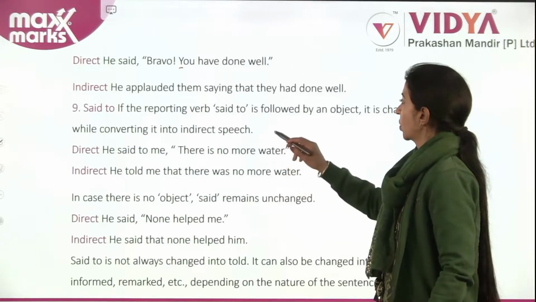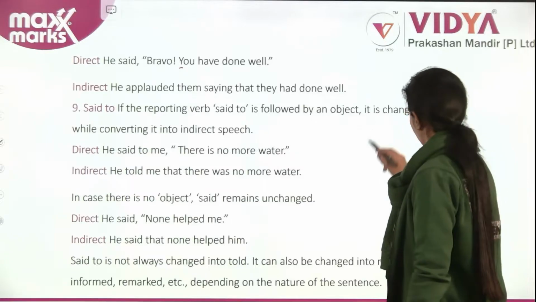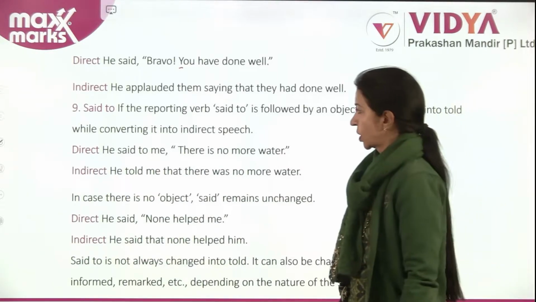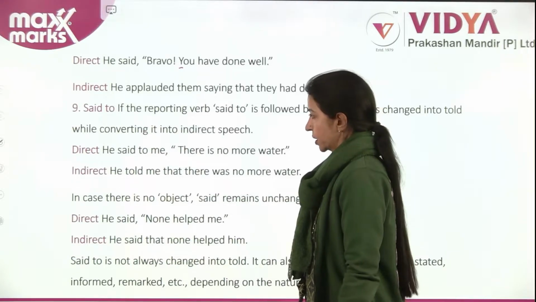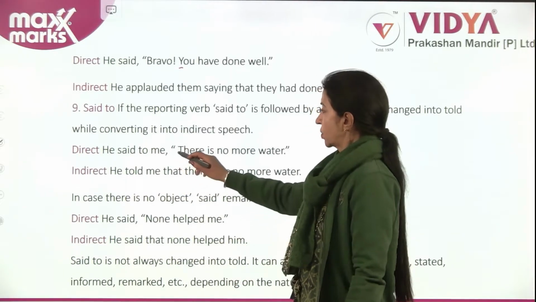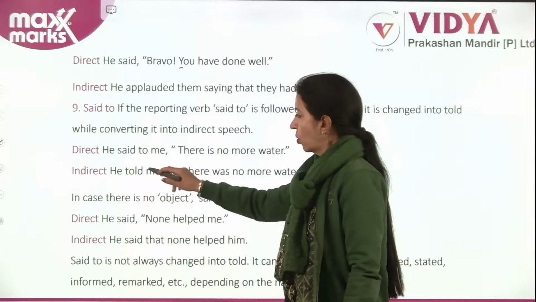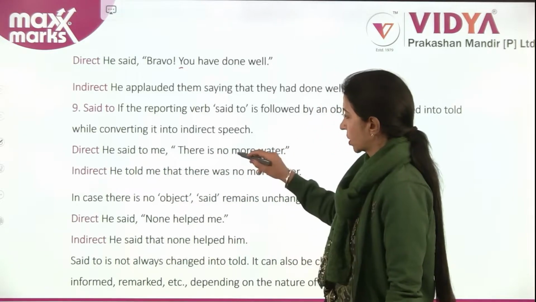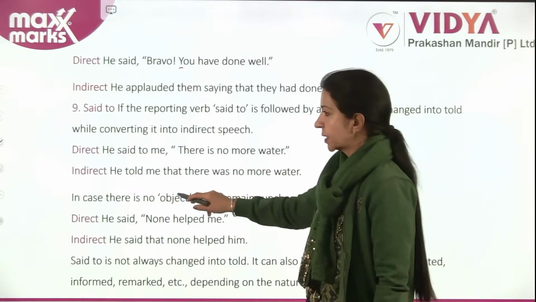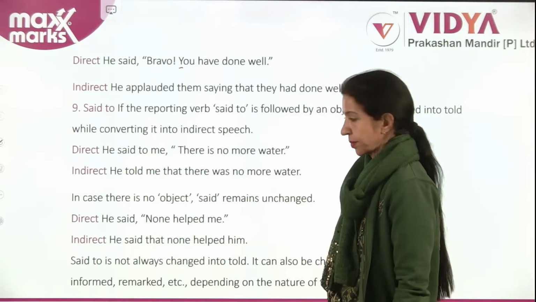Now, said to. If the reporting verb said to is followed by an object, it is changed into told while converting it into indirect speech. He said to me, "There is no more water." He told me that there was no more water. In case there is no object, said remains unchanged.